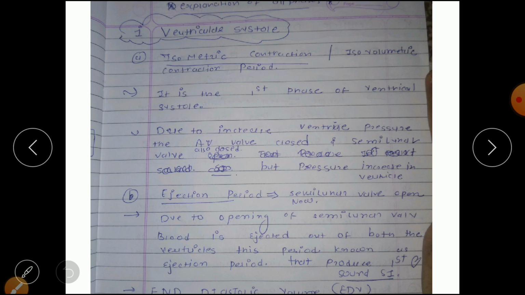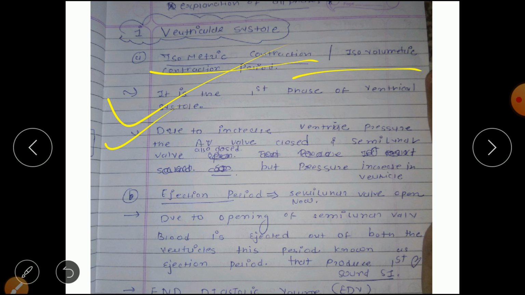Now the explanation of all these diagrams. So first is ventricular systole. In that we have two phases, isometric contraction and ejection period. Okay, so first is isometric contraction or isovolumetric contraction. It is the first phase of ventricular systole. Systole means the contraction.